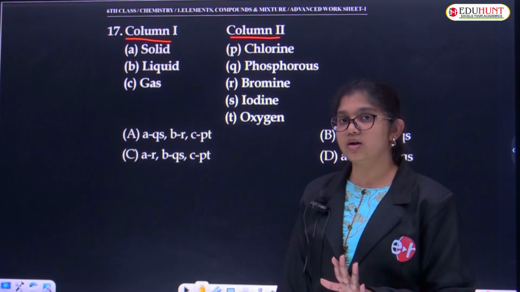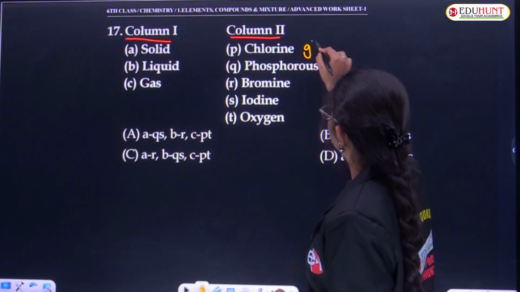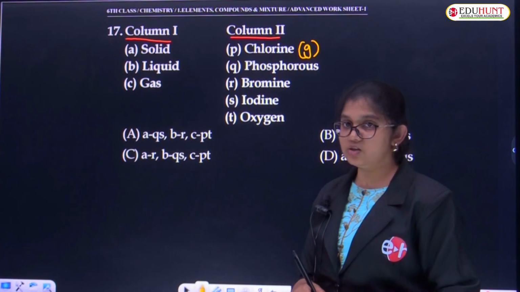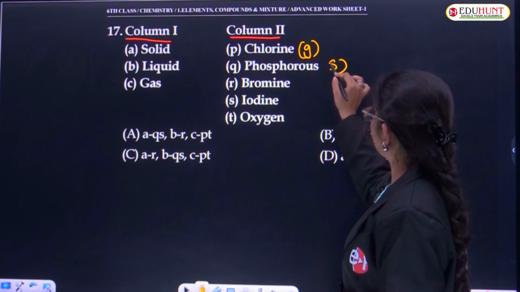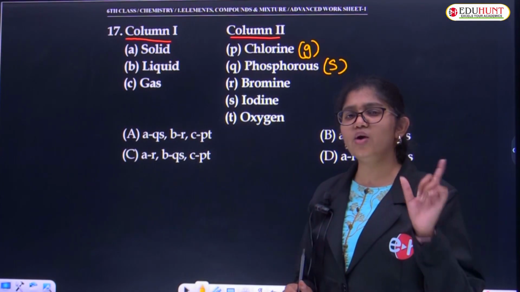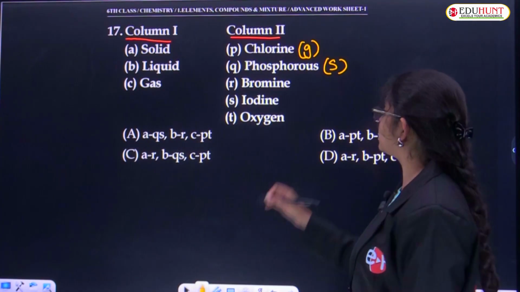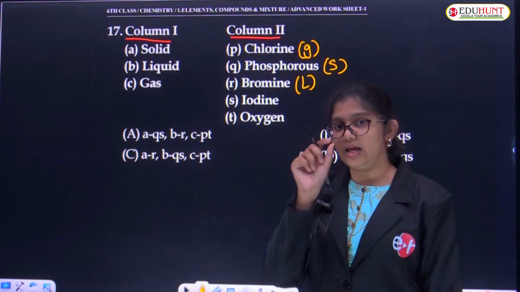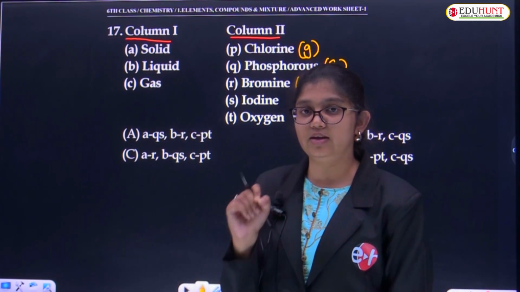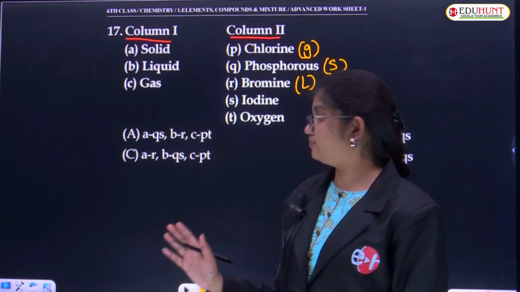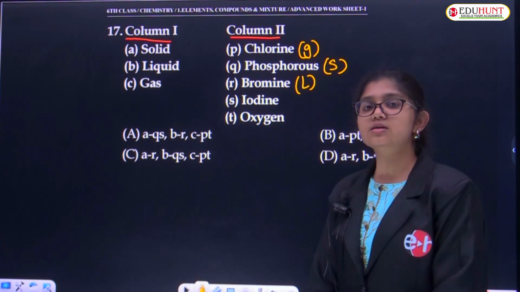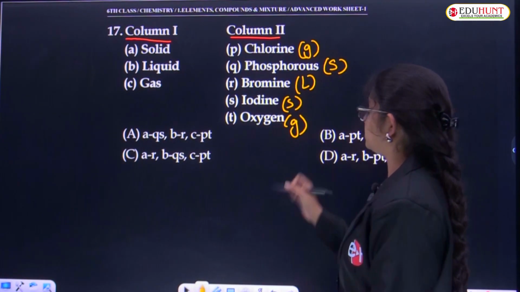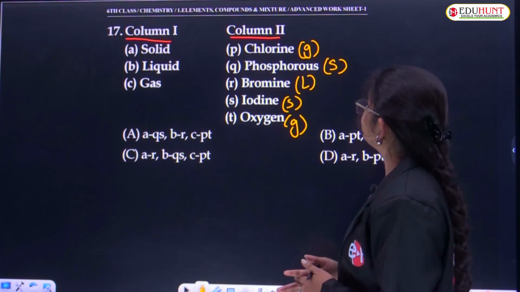Chlorine is a gas, Cl2, a greenish yellow colored gas. Okay, children? Coming to phosphorus. Phosphorus is a solid. Bromine. Oh, bromine is the only liquid non-metal present in the periodic table. So, liquid, L. Children, I am writing all these small letters, which means small s stands for solid, small l stands for liquid and small g stands for gas. Clear? Iodine. Iodine is a solid. Very good. Oxygen. Oh, oxygen is a gas. The air which you breathe in. Yeah, for living. Okay, fine.